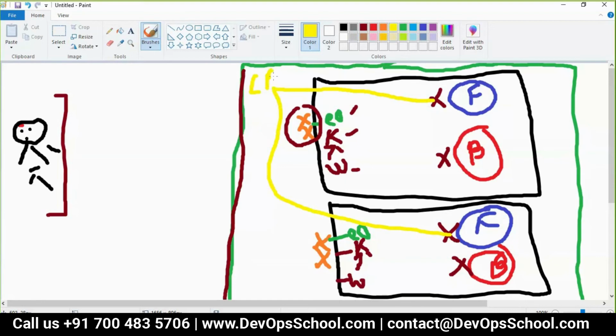Now when you create a load balancer for LV from the front end, then if you hit here, this guy will decide either go here or there. Now we need one more load balancer from the back end. So let's create one more load balancer at the back. Okay, this is the back. So how many load balancers do you have? Load balancer 1, load balancer 2.